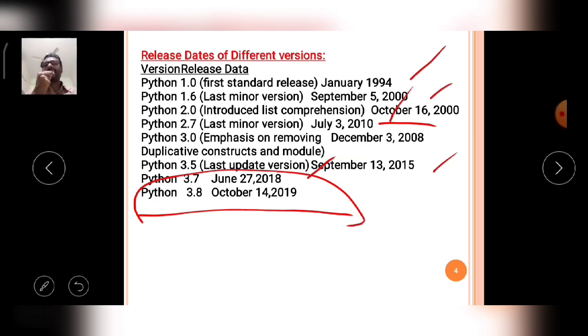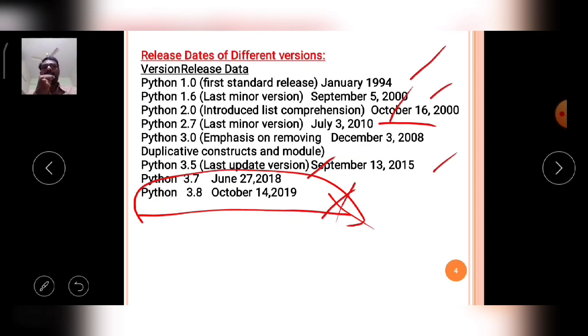Okay, like that each and every software company releases different languages and different applications with a series of versions. Like that, our Python was also released from Python 1.0, and at present Python 3.8 is the latest version of Python.